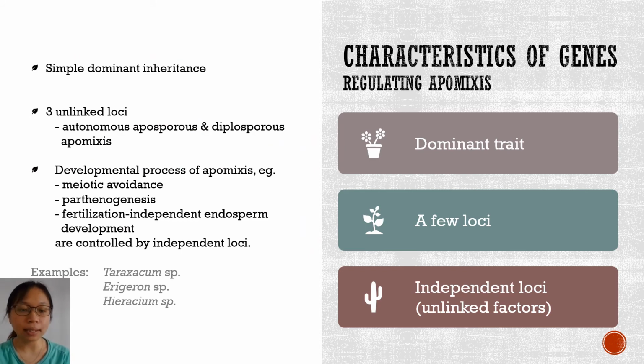Generally, apomixis is inherited as a simple dominant trait controlled by a few independent loci. It was once thought that apomixis was inherited in a single locus. Now, it is known that it involves a number of loci.